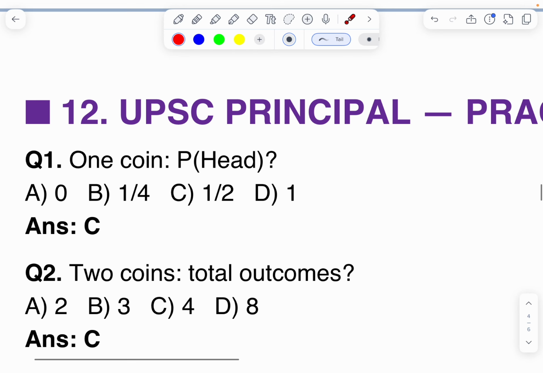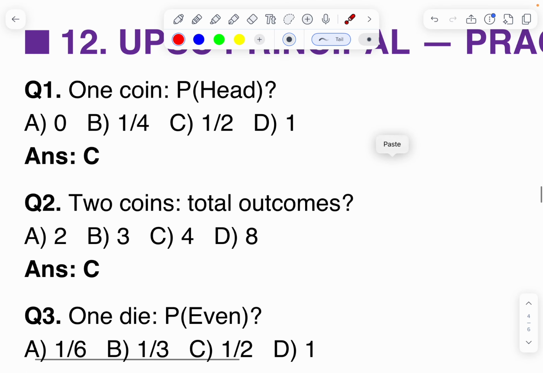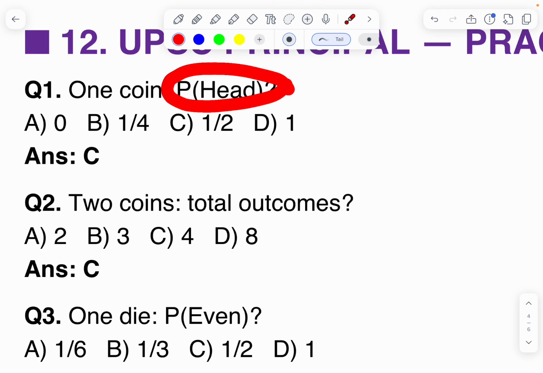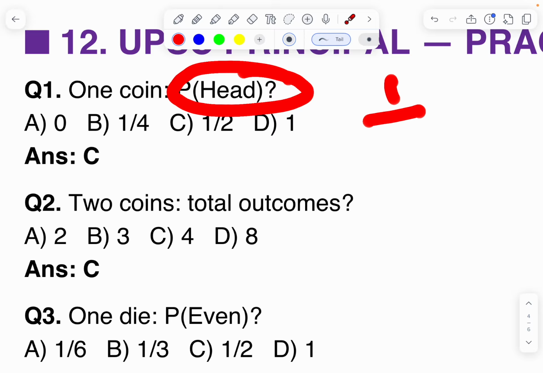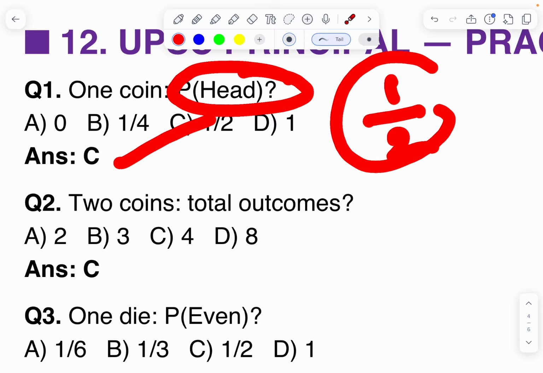Next. When you throw one coin, what is the probability of getting a head? How many heads? One head and one tail. Therefore, favorable outcomes: we want only one head, 1, and total outcomes 2. 1 by 2 is the answer.